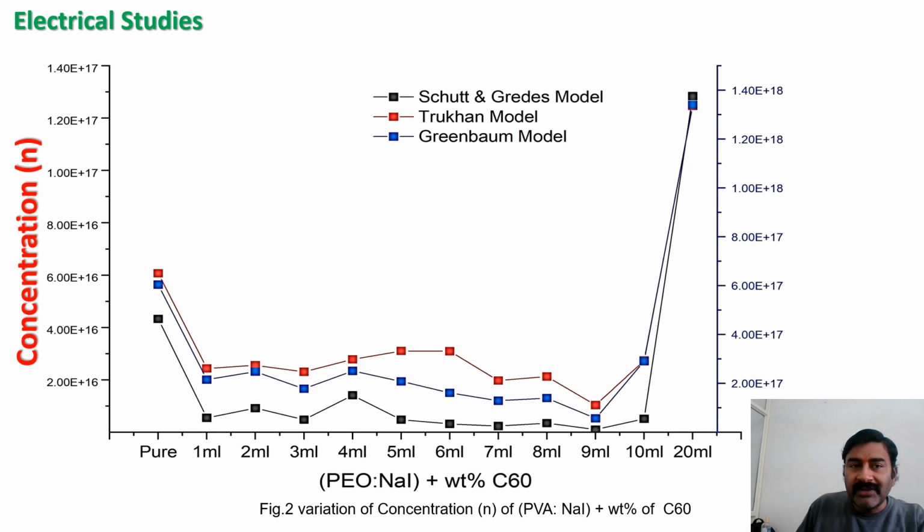Very interestingly, when we calculated the concentration of charge carriers by the Rice and Roth model, Trukhan model, and Greenbaum model, we find that the pattern of this concentration is very similar to the change in conductivity of our system. So we can easily conclude that the change in conductivity of any polymer electrolyte is attributed to the change in concentration of charge carriers in the system.